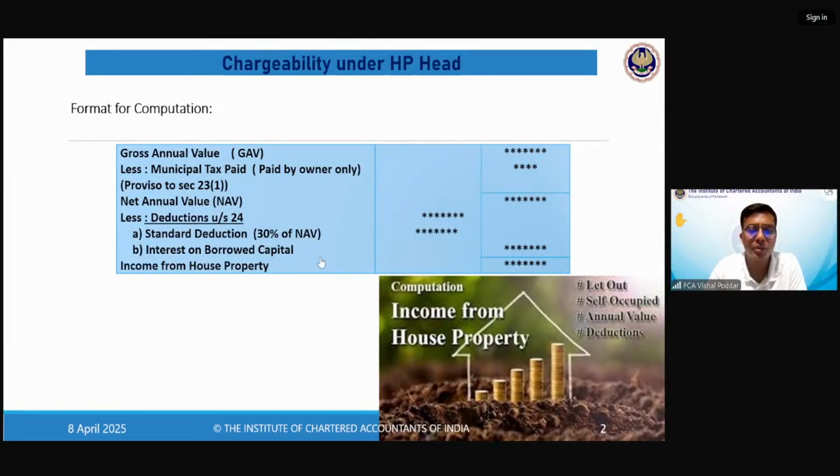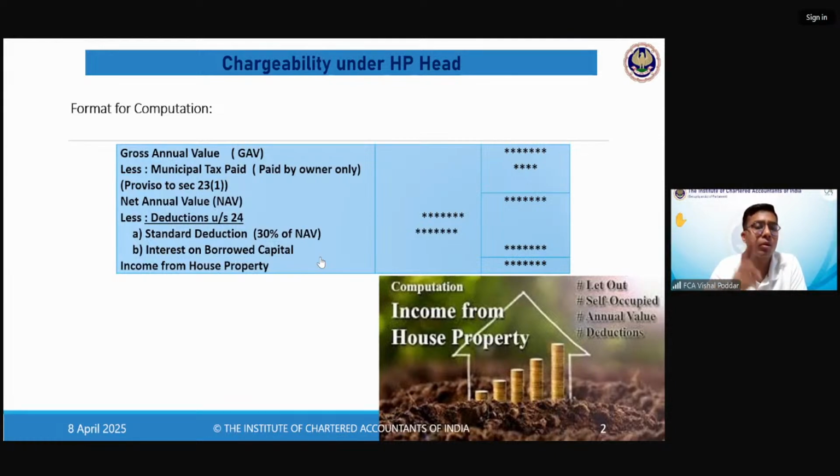Yes, students, the answer is for different heads, the law has provided different basis. Again, see why different heads are created, because so many things are different. Formats are different. What expenses you can allow, disallow, they are different. How much expense you can allow, they are different. And also the basis. Like for the head salary, the method of computing salary income is cash or accrual, whatever happens earlier. So this is a rule.